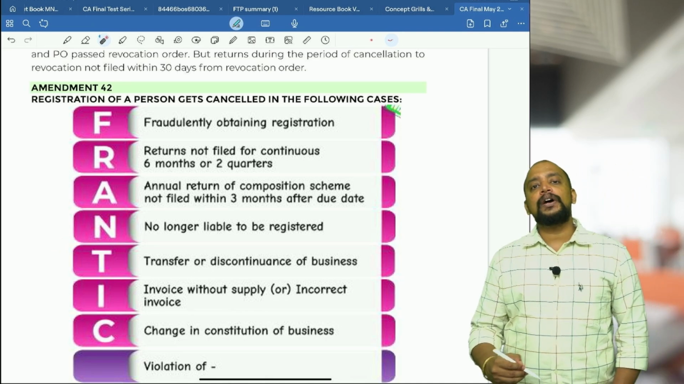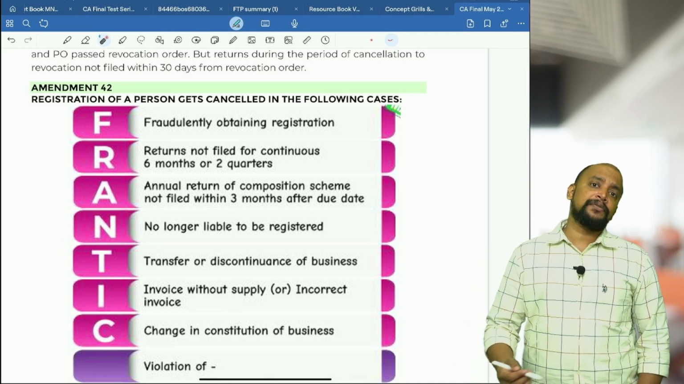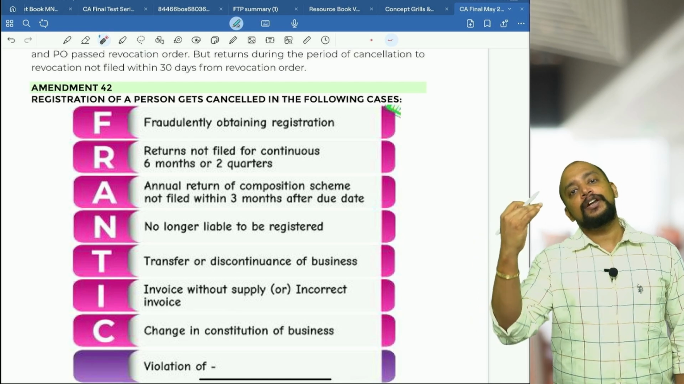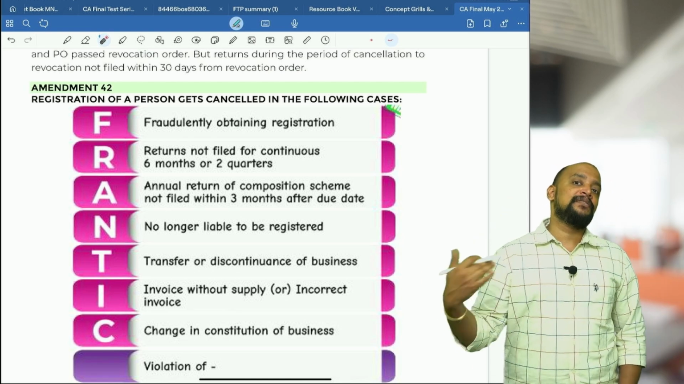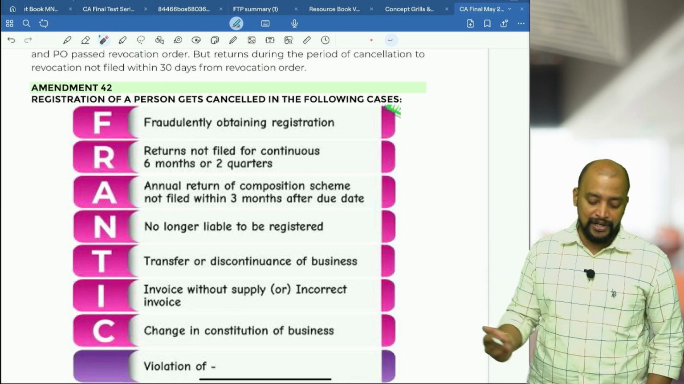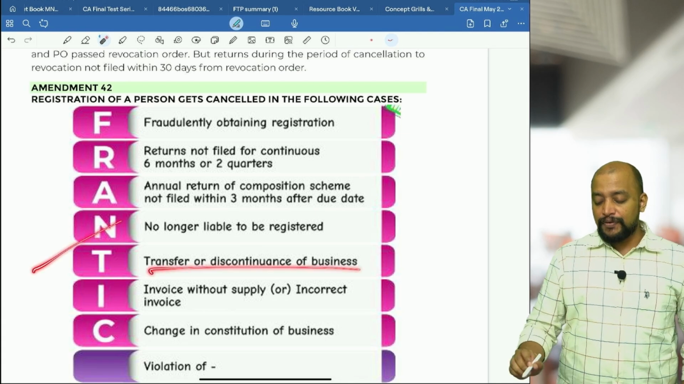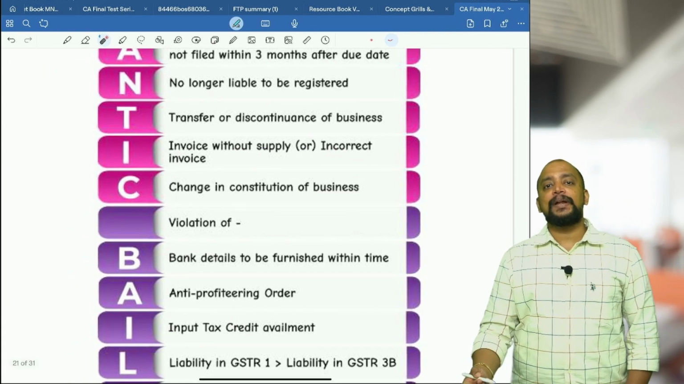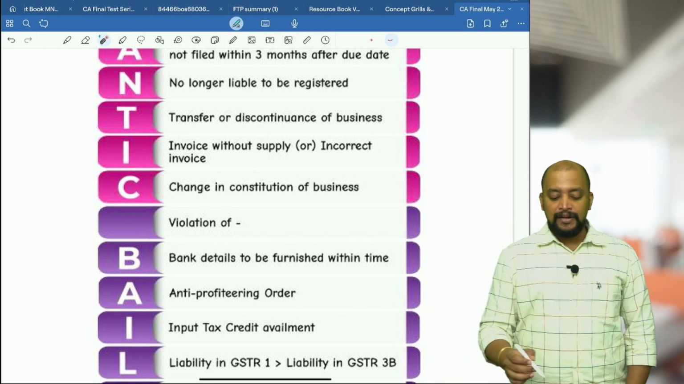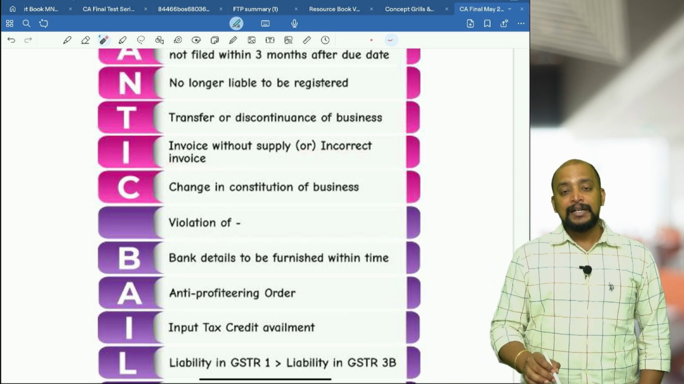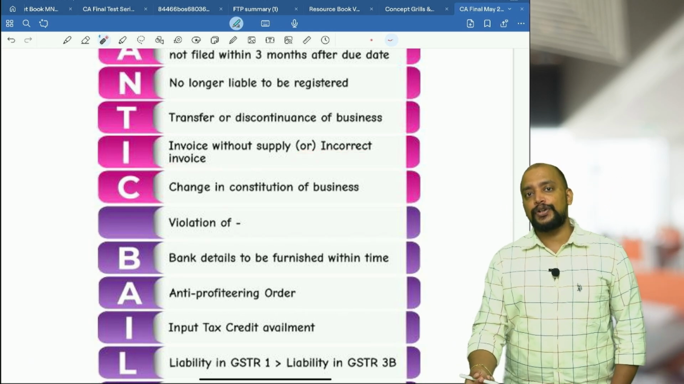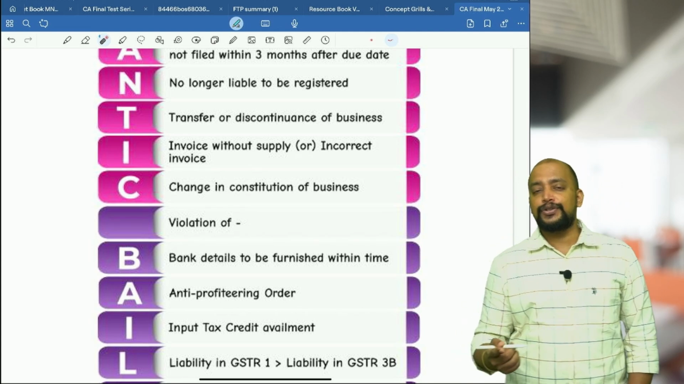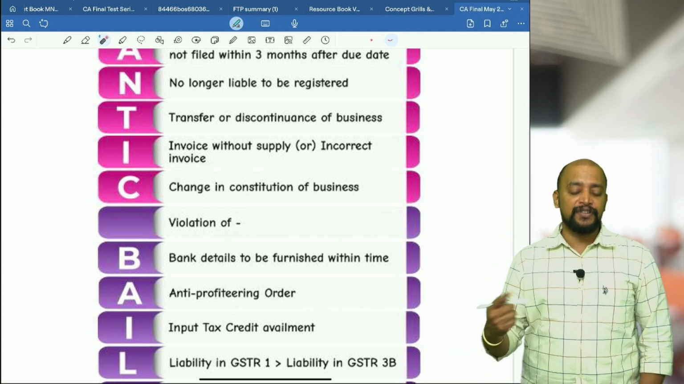Then N, no longer liable to be registered, means their turnover would have fallen below the threshold limit, or they might not be covered under section 24 compulsory registration, etc. Then T, transfer or discontinuance of business. Then I, invoice without supply, invoice default if they have done invoice without supply or incorrect invoice. Or C, there is a change in constitution of business. All these cases, what should happen? The registration gets cancelled. Change in constitution means individual to partnership firm to company.